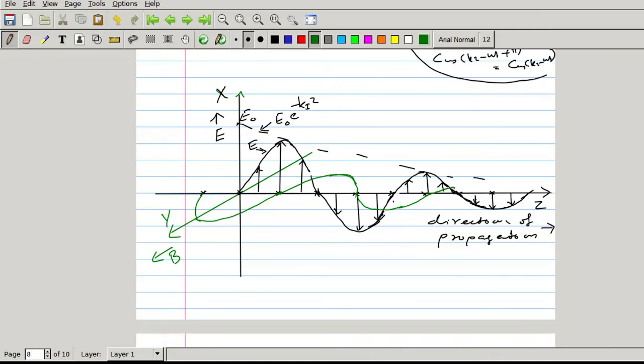The amplitude of the magnetic field is also decreasing with the distance, so it should go like this. This is the variation of the magnetic field vector. The vibration is along this direction, and here along this direction.